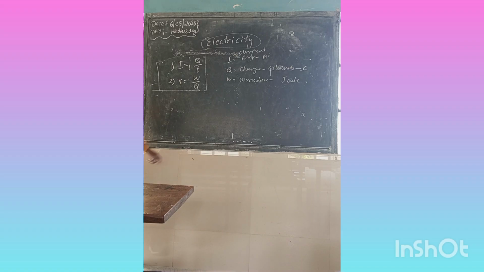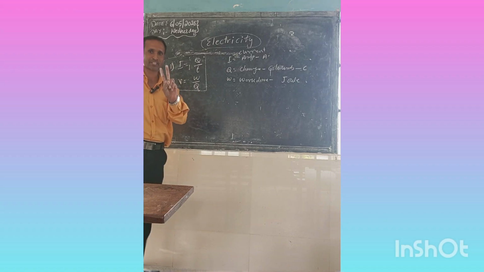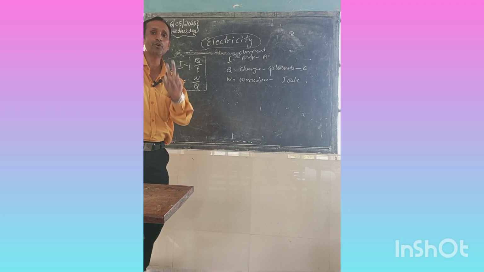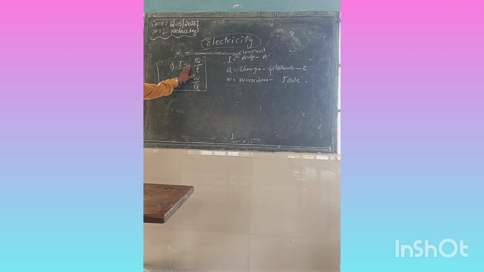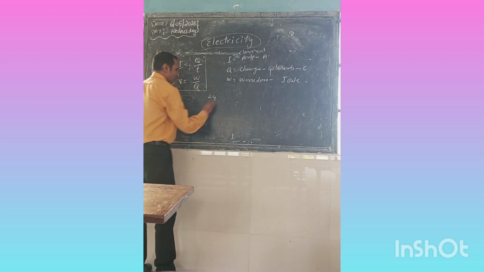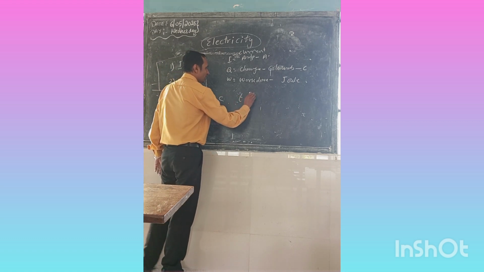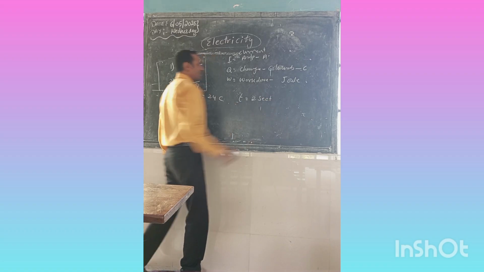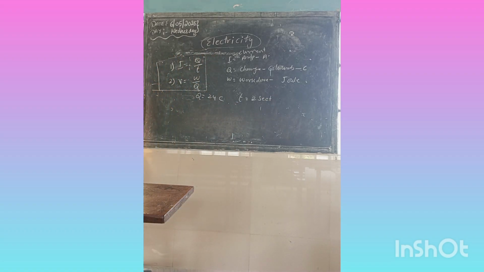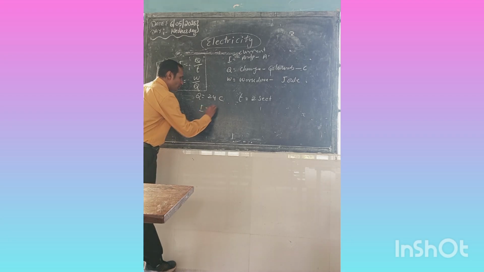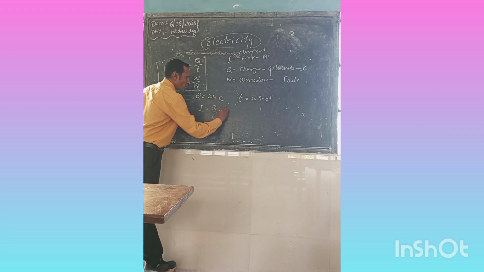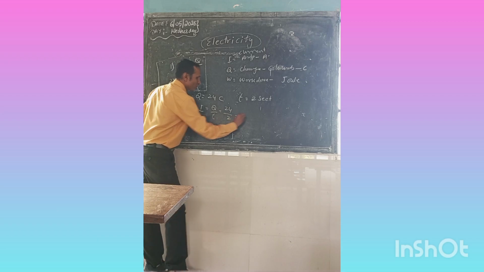Which type of numericals will they ask? They will give any two quantities, two magnitudes, and they will ask for the third one. Suppose one question: how much current is used by the toaster if a charge of 24 coulomb moves in 2 seconds? Charge Q is equal to 24 coulomb given, time T given is 2 seconds. So I is equal to Q by T, which is 24 by 2 is equal to 12.